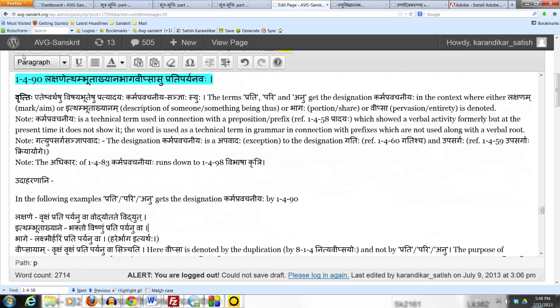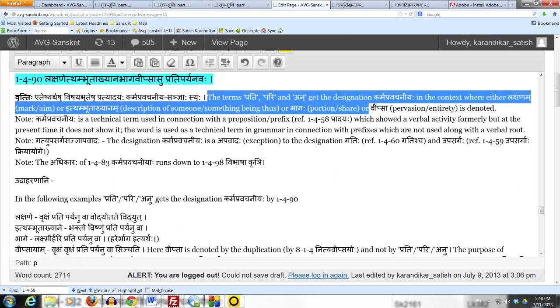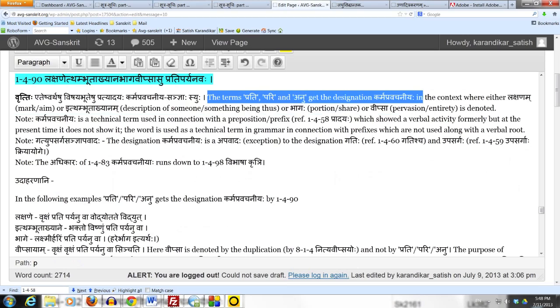Okay, let's now look at 1490. Sutram says lakshanetham bhutakhyana bhagavipsasu pratiparyanavaha. Vritti says eteshvartheshu vishayabhuteshu pratyadayaha karma pravachaniya sanyaha syuhu, which means the terms prati, pari, and anu get the designation karma pravachaniyaha